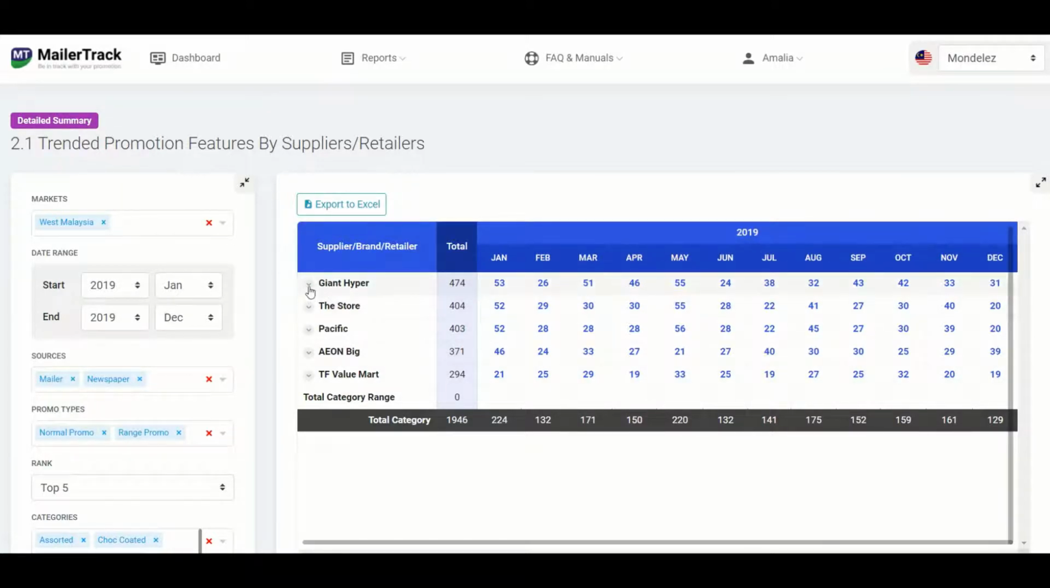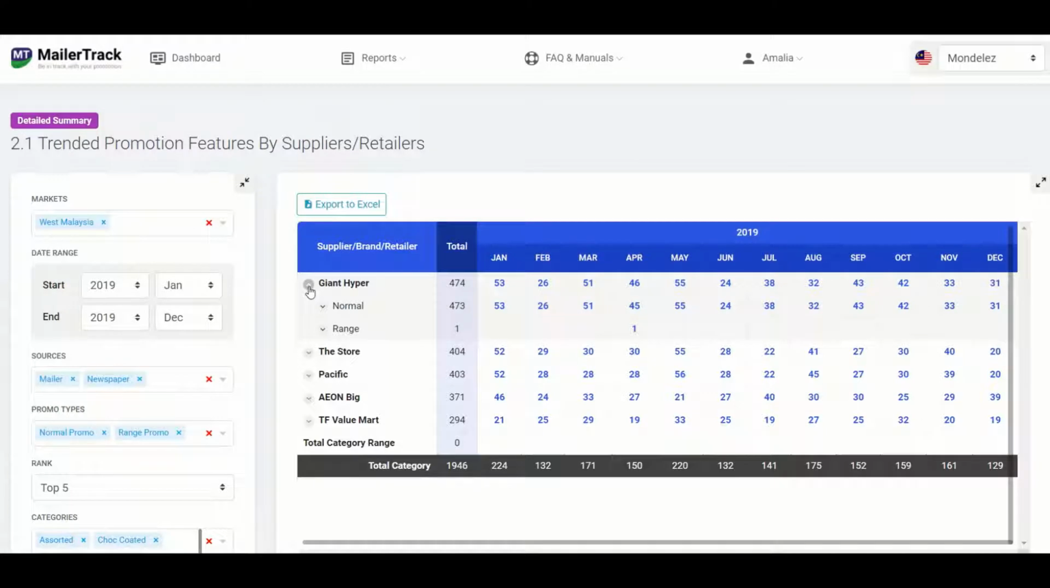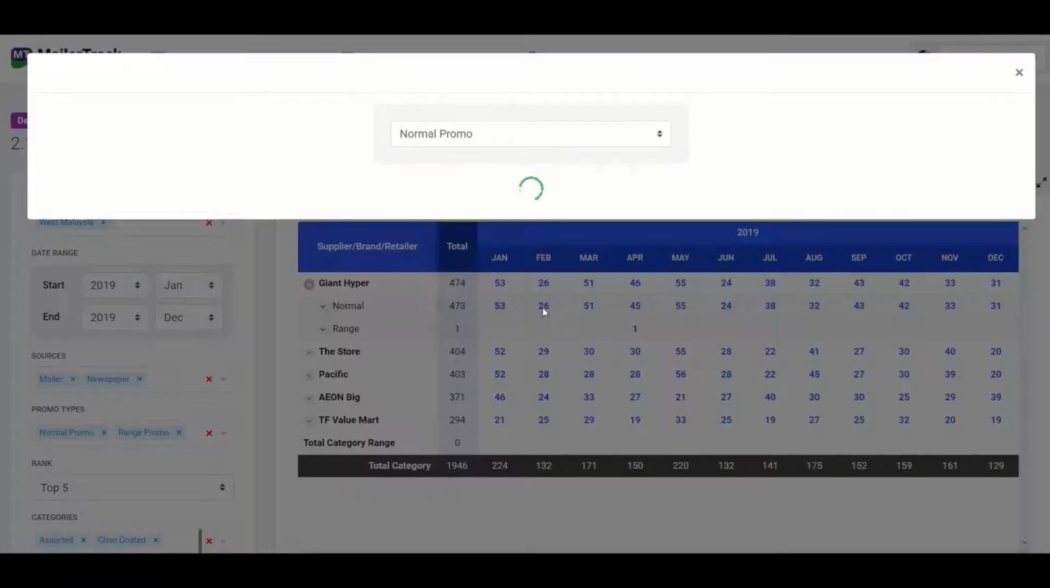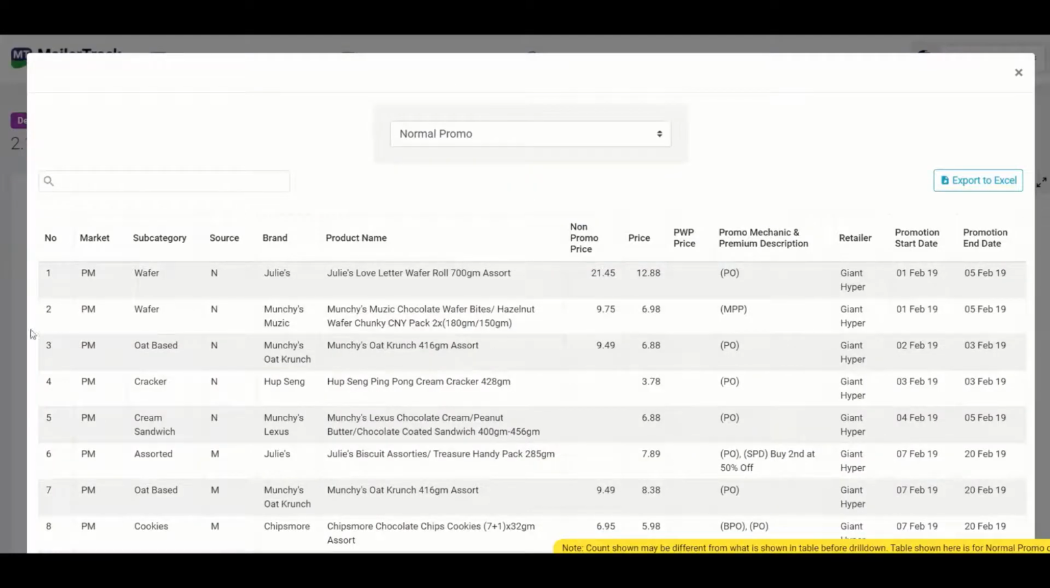And here you can see a drop down. So if you click on it, the first thing you'll see is normal and range, which refers to the type of promotions. And if you hover your cursor over these numbers, the blue numbers here, you can see that it changes into a hand cursor. So what this means is you can actually click on the data. This table will pop out.